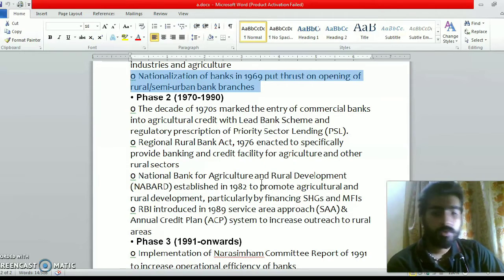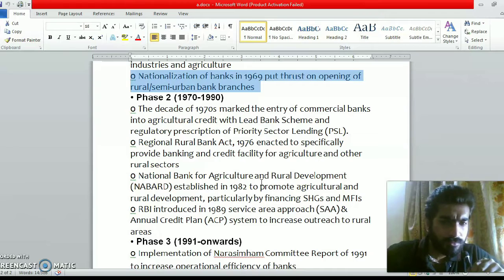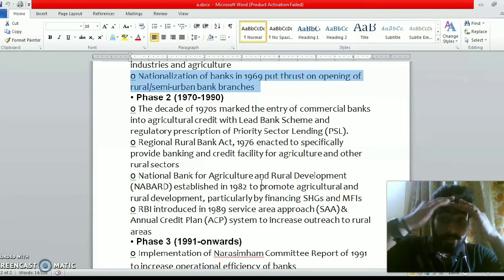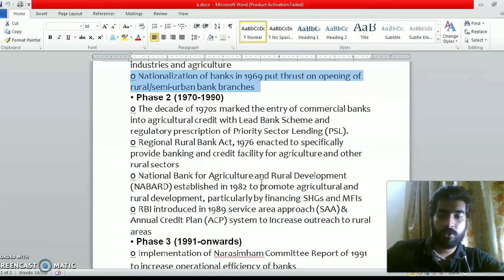I'll repeat the portion of phase 2 once again. Phase 2 is 1970 to 1990. It started with the entry of commercial banks into agriculture credit and PSL, and also the Regional Rural Bank Act 1976, which provided banking and credit facilities for agriculture and other rural sectors, and NABARD established in 1982 to promote agriculture and rural development, particularly by financing SHGs and MFIs.